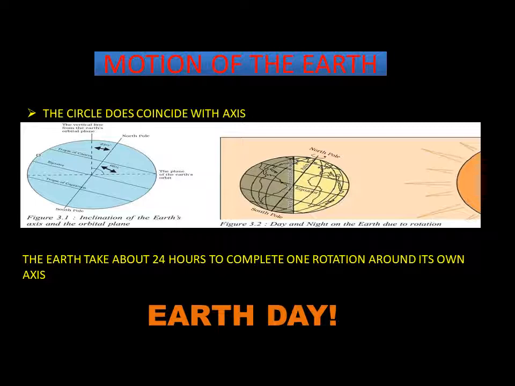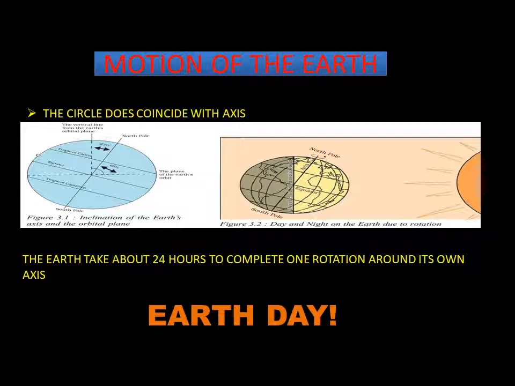Next important is the circle of illumination. The position of sun rays falling on the earth. Due to the tilt of the earth, half of the earth has day and the other half night, and the line which divides the earth into day and night is considered the circle of illumination.